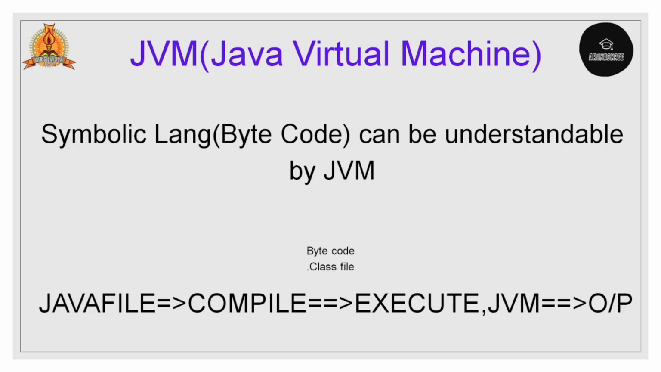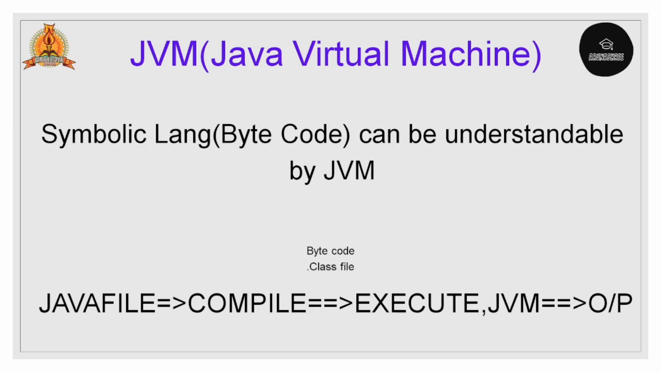The name itself says that virtually we will take the code and we will run that bytecode on different devices and we will get the same output on all those devices. Hence we call it Java Virtual Machine. Then the Java Virtual Machine will contain a symbolic language in the form of bytecode. That bytecode is only understandable by the JVM.